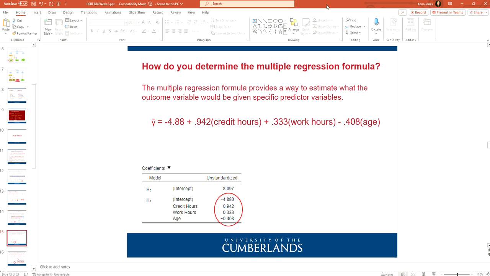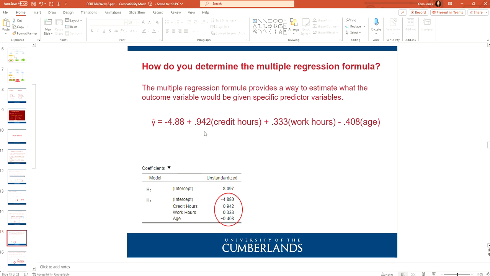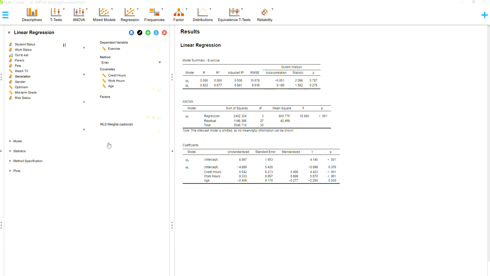So this is important just to help you understand how much each of these, credit hours, work hours, age, actually impact the overall model. Because we know approximately 64% of the variance can be explained by those, but let's look at a little bit more of how exactly those variables play into that overall exercise. So you're going to look at the coefficients table. Specifically, you're looking at the intercept, which you can think of as almost like y equals mx plus b. That's your intercept. And then the credit hours, work hours, and age are all of your other little covariates in there.